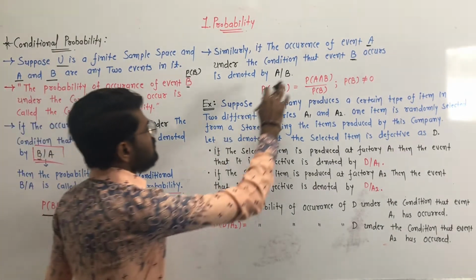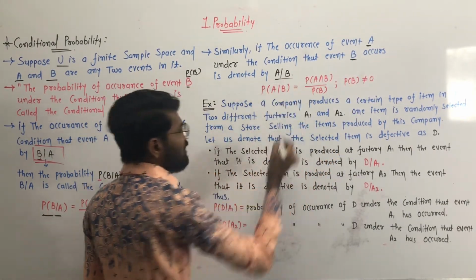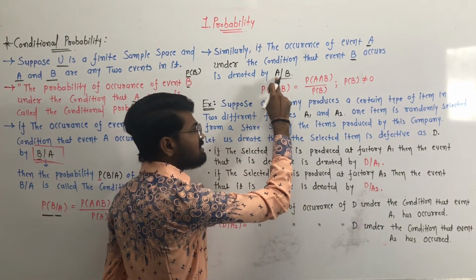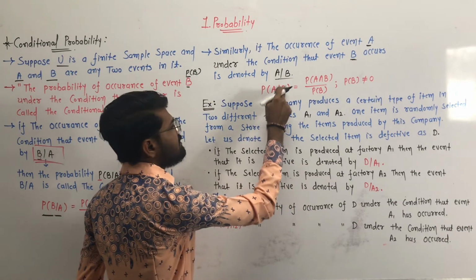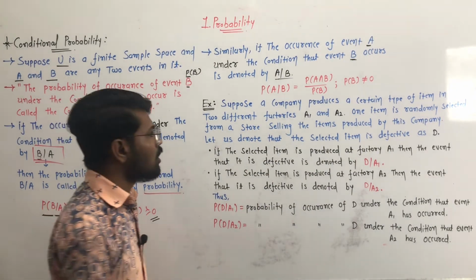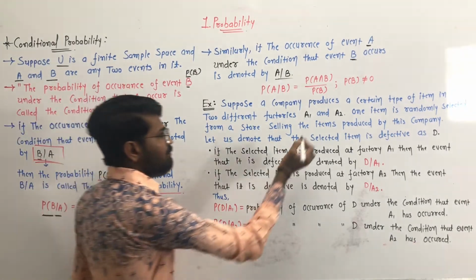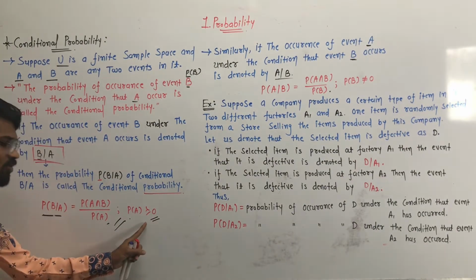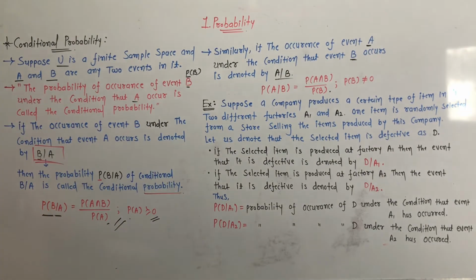Clear? Okay, so the occurrence of the event A under the condition that event B occurs is denoted by A/B. It means the probability of event A depends on event B. We have to find the probability of event A given event B, which is equal to P of A intersection B upon P of B, where P of B is not equal to 0, that is, P of B is greater than 0. Clear? So this is the conditional probability.